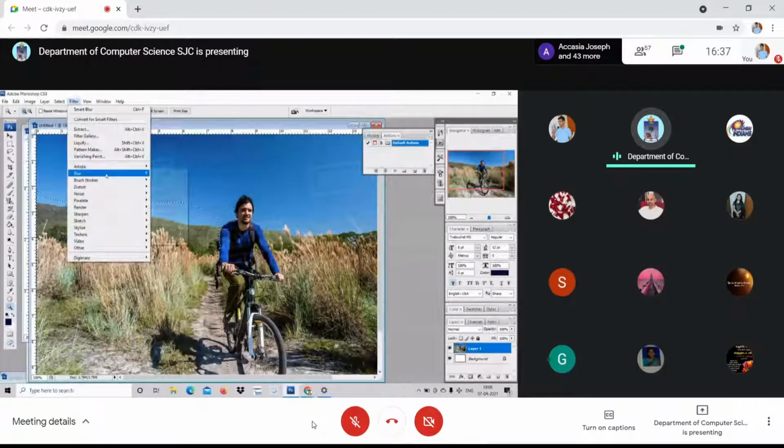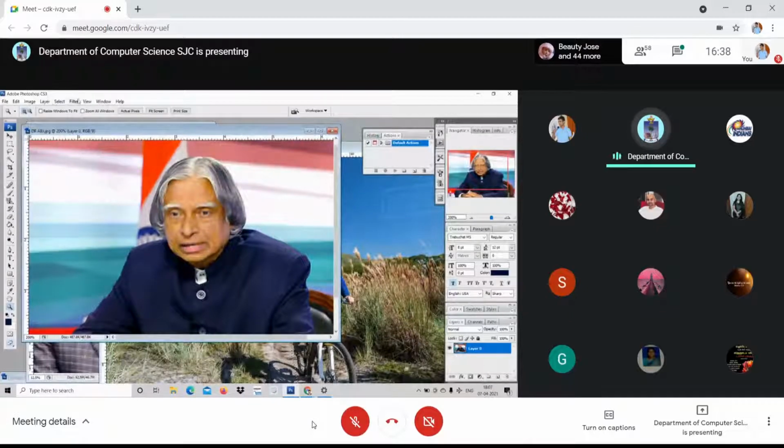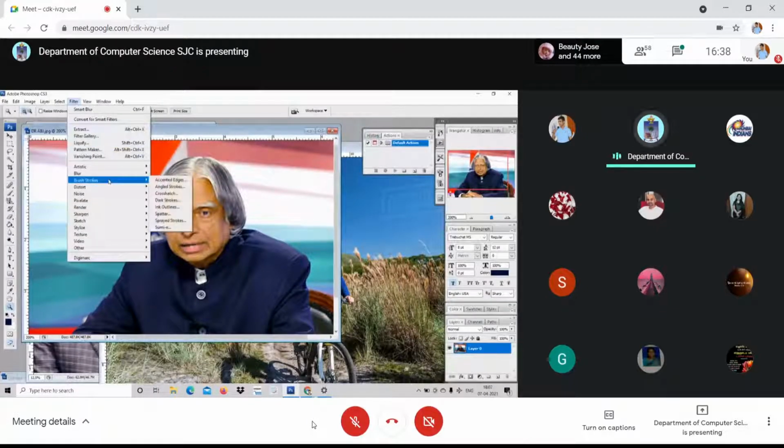So please go through it. The blur option is used for blurring the background or making it dull, a little not very clear. All these effects can be given. Just go through them one by one. Then we'll move on to brush strokes. This is also kind of painting-like. I just go to brush strokes.